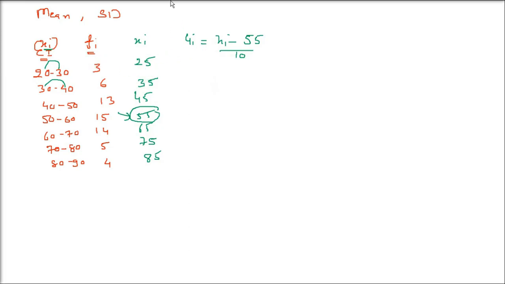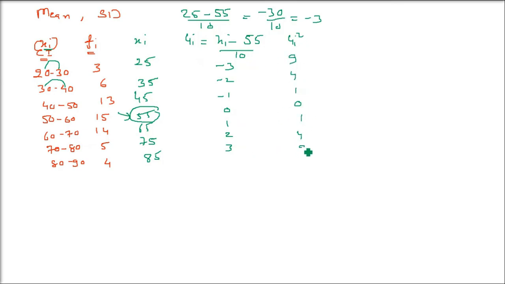So finally, I just skipped that di. I just wrote here ui. So 25 minus 55 by 10. I'm just taking one example. It will be minus 30 by 10, so minus 3. Same thing, 35 minus 55 by 10, like this. So all these sums will come. Don't worry about the numbers. Worry about the steps. Now you have to find out ui whole square. Take the ui whole square. It will be 9, 4, 1, 0, 1, 4, 9.